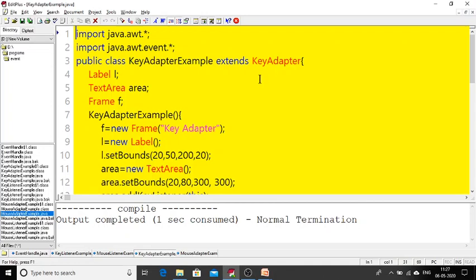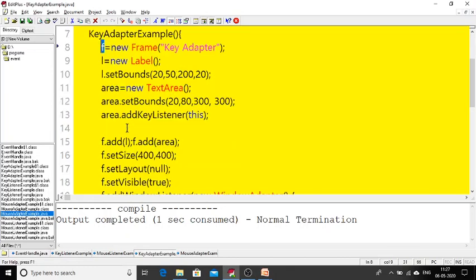That is the reason we cannot extend the frame. That is why here, for the frame class, I am creating an object called f. In previous programs our classes were extending the frame, so it was not required to create an object for the frame class. But here we have already extended key adapter, so it is not possible to extend the frame class. That's why I created one object for the frame class, f is equal to new frame.